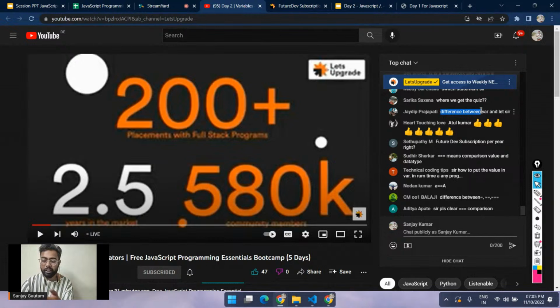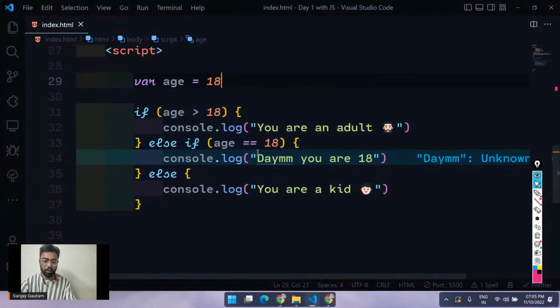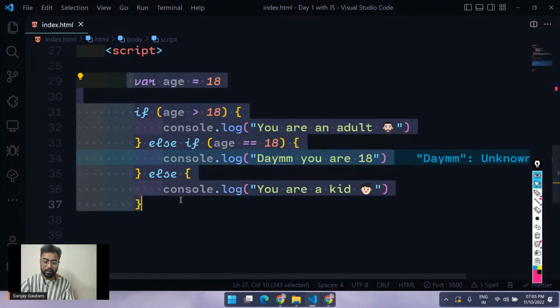Yes, same answer for Jaydeep for the let and var. By the way, I will try my best to put as much content as I can here. Yeah, Balaji. Sir, please clear. Yeah, Aditya, I'm just going to come back to that. Okay, so that's all about the if and else.